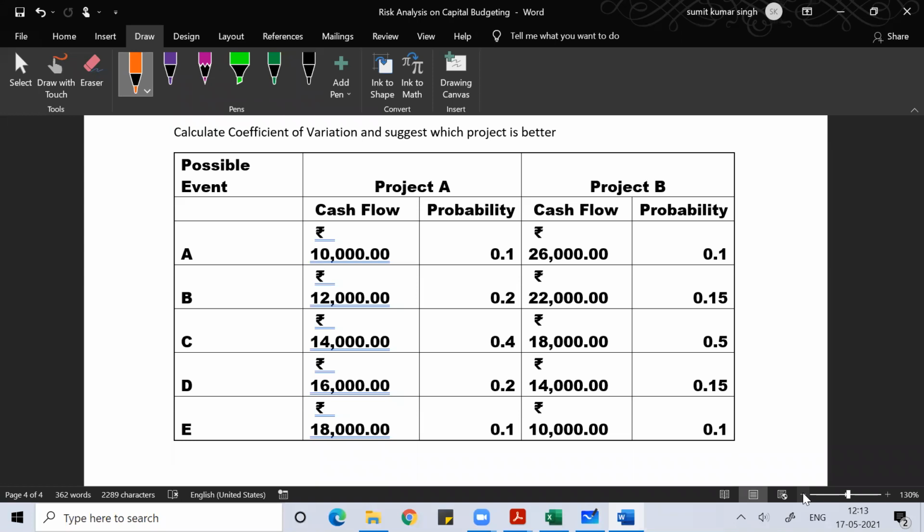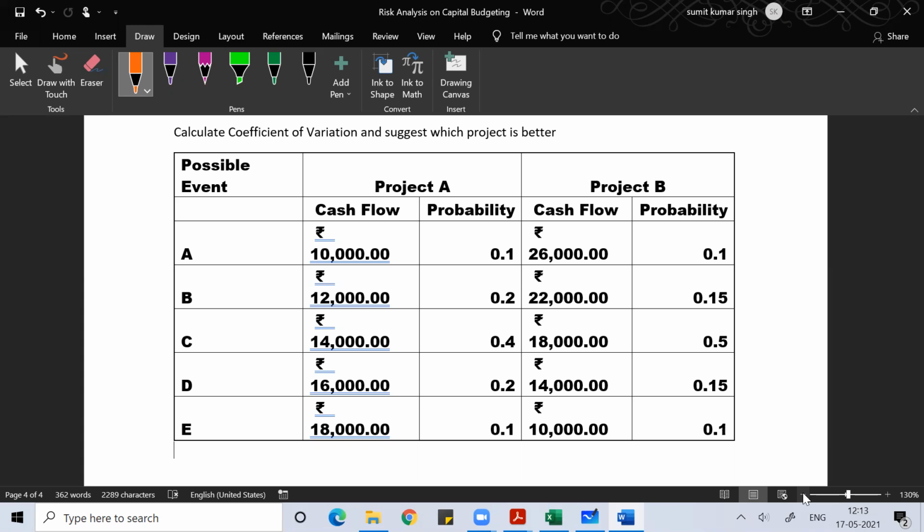So you can solve this problem. You can write down this problem and make sure you solve it and post your answers in the group. Whatever answer you get for project A and project B, the coefficient of variation, you can put your answer and let me know what you got for the coefficient of variation of project A and project B.